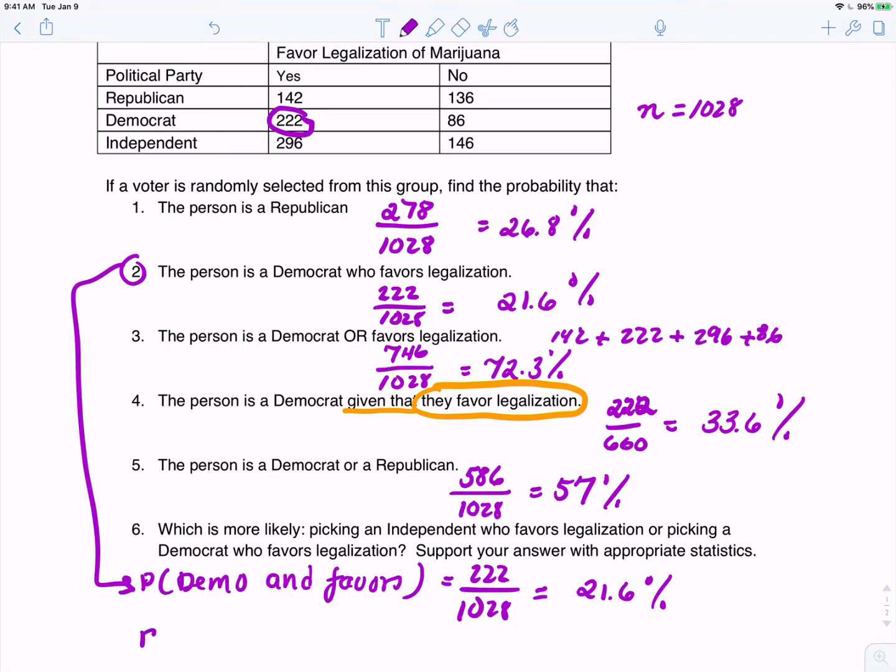We haven't done the probability that they're an independent and favor legalization. So let's find that group. The people that are independents and who favor legalization would be these people here. That would be 296 out of 1,028. We can tell already that that's going to be a larger percentage than for the Democrats, because there were more of those people in the sample. And how much more? It would be 28.8%.